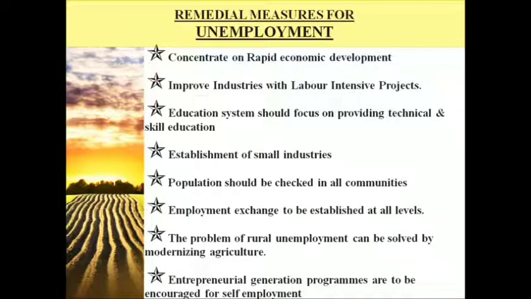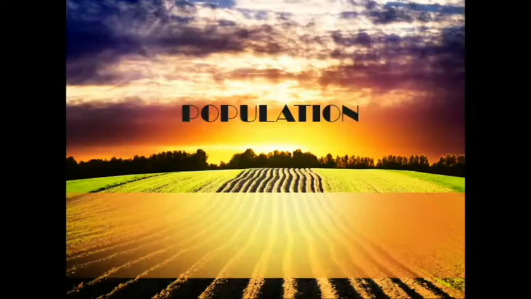So what could be the remedial measures for unemployment? There should be economic development, and more labor-intensive projects in industries. The education system should focus on both technical and skill-based education. There should be more establishments of small industries, population growth should be checked, and employment exchanges should be established at all levels. Rural unemployment can be solved only when modernized methods are used in agriculture, and various entrepreneurship generation programs have to be conducted to encourage self-employment. These are the measures that could be taken to eradicate or reduce the unemployment problem.